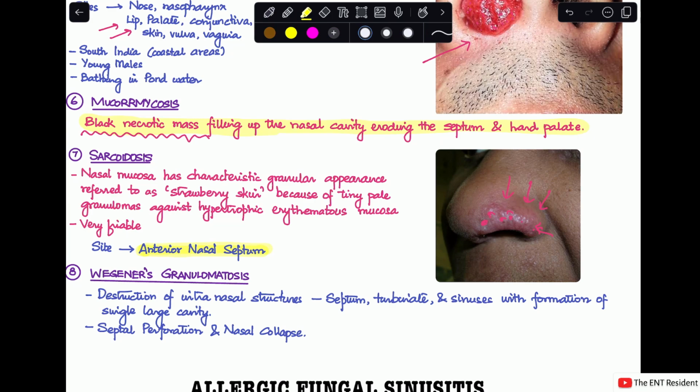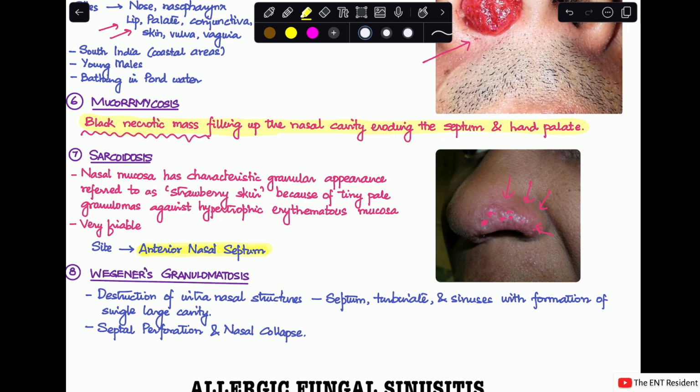The last granulomatous disease that can cause a nasal mass is Wegener's granulomatosis. However, this is a very destructive disease, so there will be destruction of all the intranasal structures like the septum, turbinate, and sinuses, with formation of a single large cavity, and there can be septal perforation and nasal collapse.